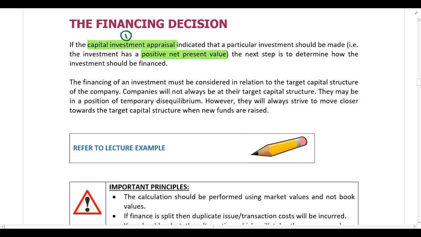First, we look at the capital investment decision. Then, once we know that the investment has a positive net present value and the company should invest, the next step is to determine how they are going to finance the investment.